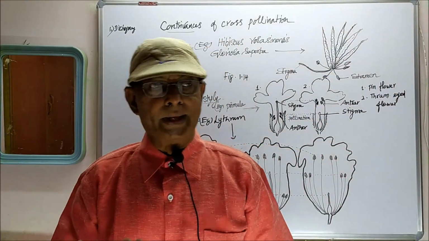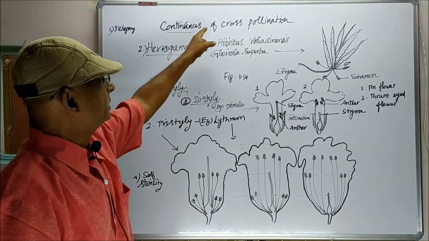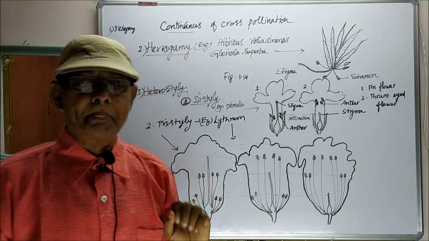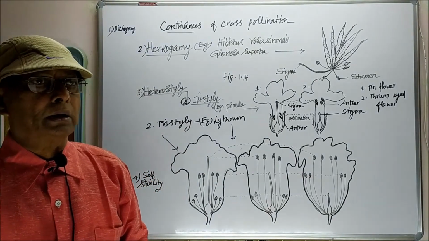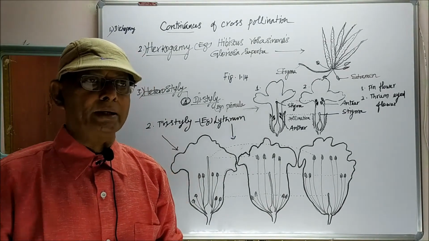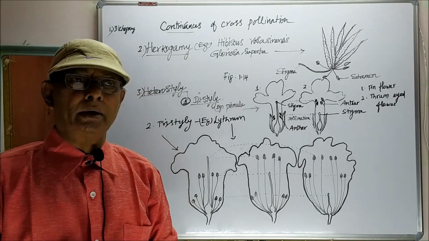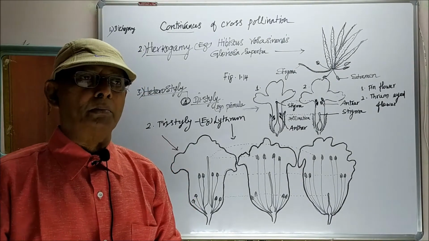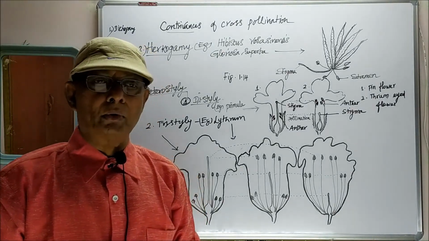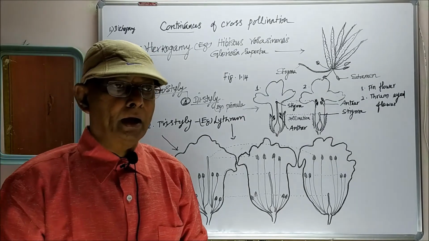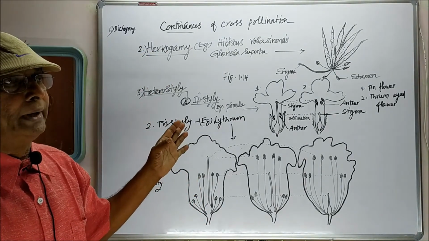Now we have to see the remaining part of the contrivances of cross-pollination. Contrivances are the modifications, the mechanisms naturally found in the flowers of plants, in order to prevent self-pollination and to promote cross-pollination. Some of these mechanisms we have completed.